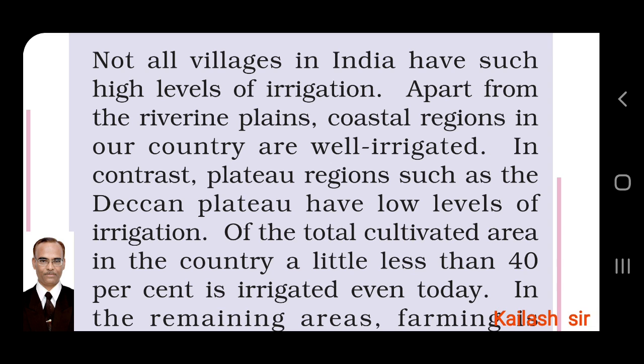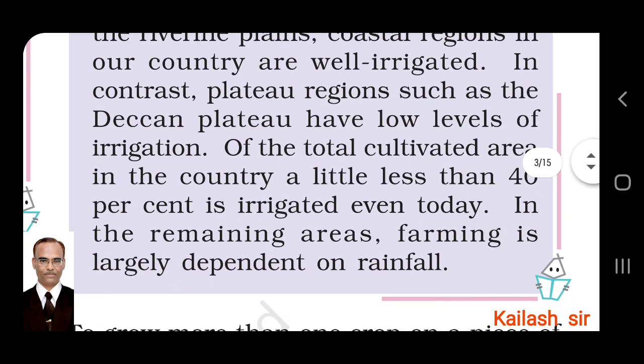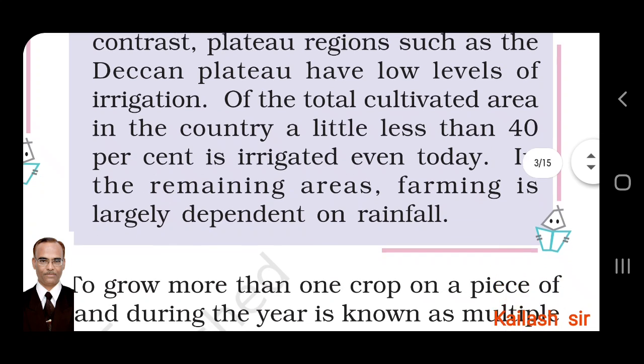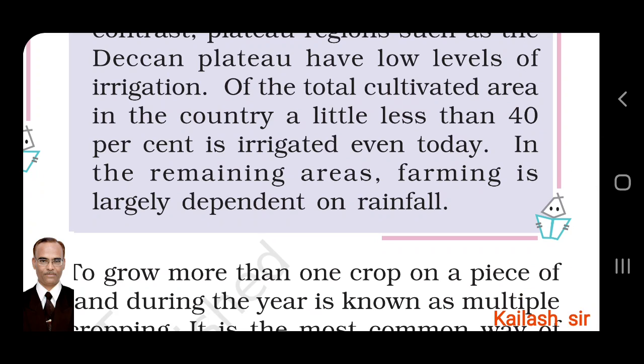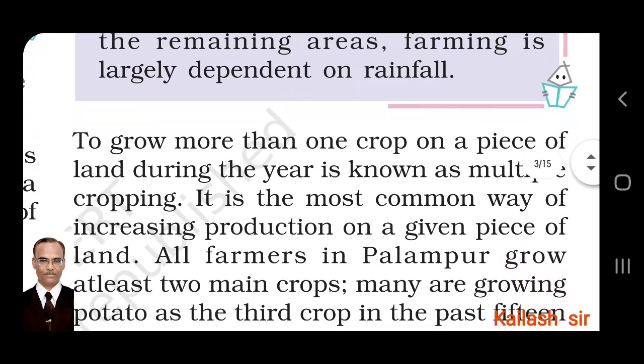Plateau regions which are higher than the normal land, such as the Deccan Plateau in Maharashtra, have low levels of irrigation because the land is at a higher level. Of the total cultivated area in the country, less than 40% is irrigated even today. 40% is irrigated, 60% does not have irrigation facilities. In the remaining 60% areas, farming is largely dependent on rainfall.